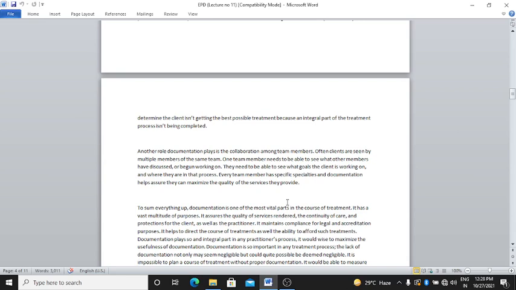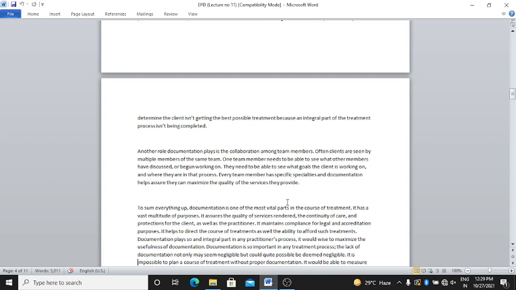He has to watch those 10 members, what they do, how they do it, and the team members have one documentation file or document. Through that he can improve the quality of the service they provide, that the client receives. Clear? This is the role documentation plays in collaboration among team members. Is my point clear to you?